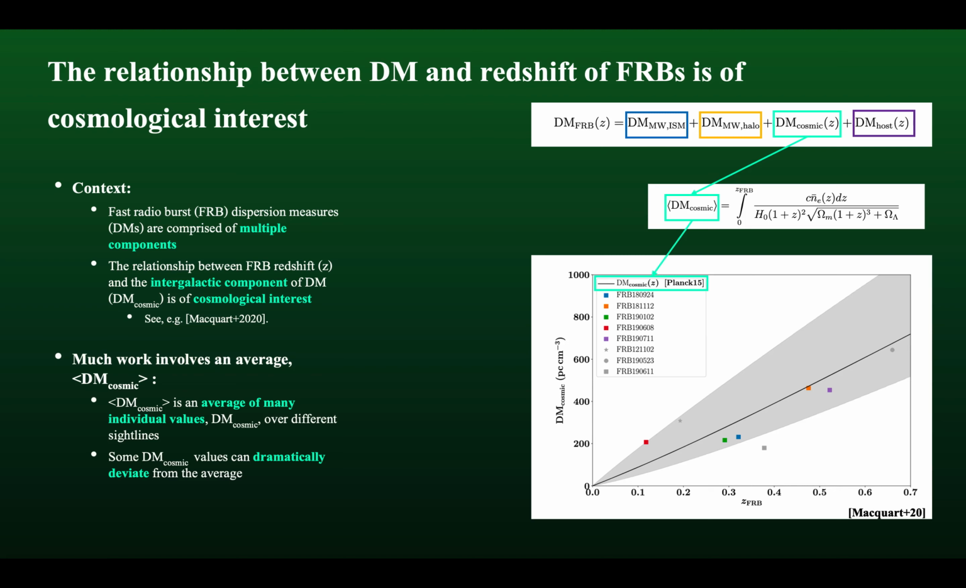Now, much work of this sort involves using an average DM cosmic value composed of many individual DM cosmics from many FRBs on many different sightlines. However, some DM cosmic values can dramatically deviate from this average, as indicated by the shaded grey region, which is the standard deviation from the mean on this plot on the right-hand side.